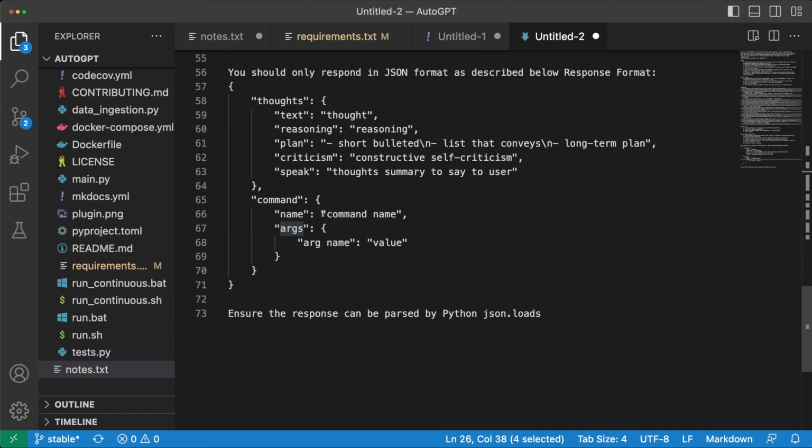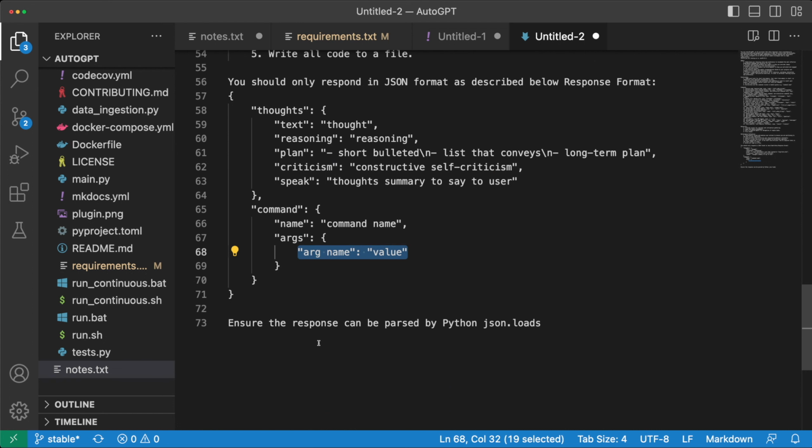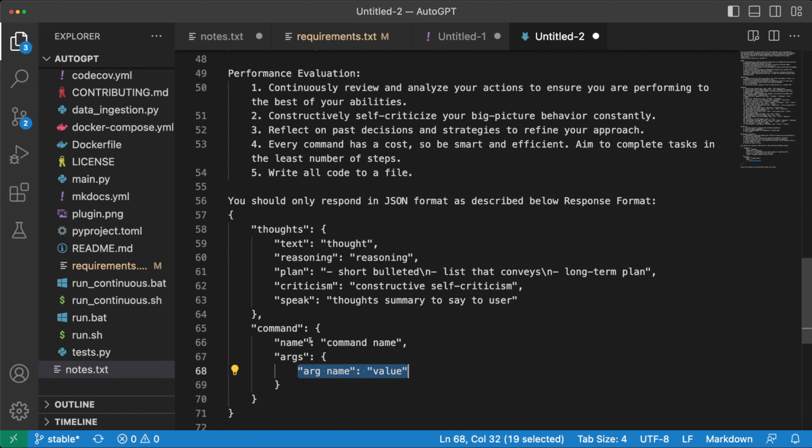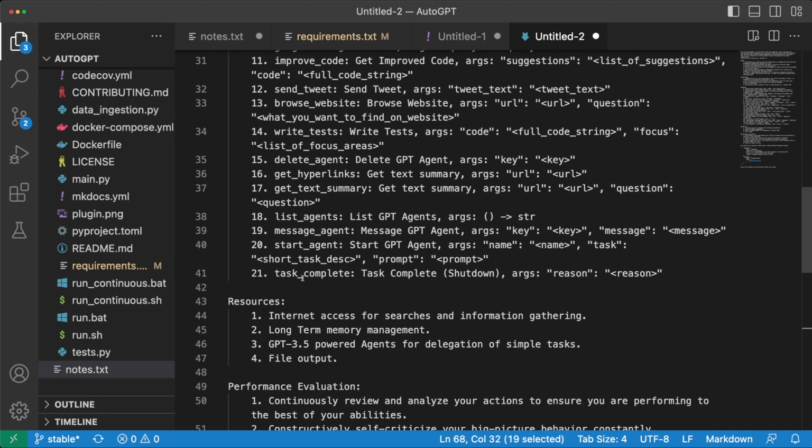So we say this will be the command to run, and these are the arguments that we should run it with. So this JSON response from the LLM is what we parse and figure out the next command, and we keep running this over and over again. And if you look at the commands, one of the commands is task complete, which is basically when the task is done and we can stop our chain of thought.